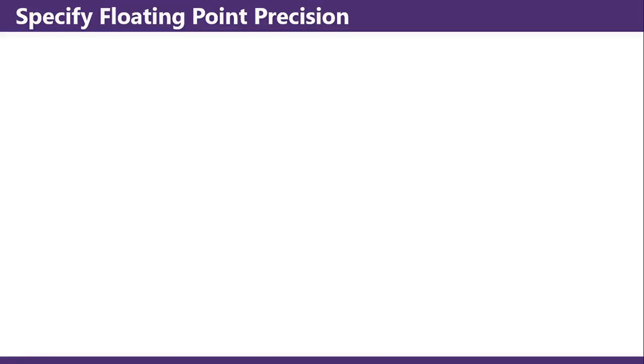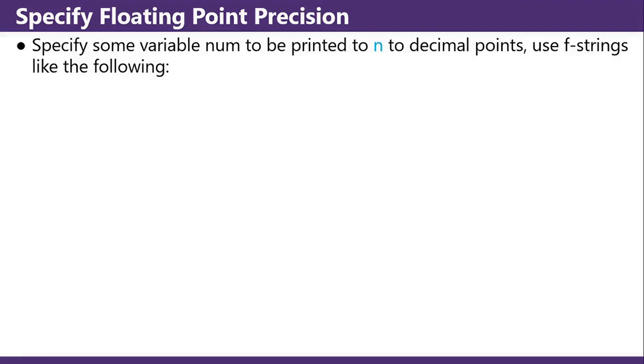Wrap-up. Specifying floating point precision. To print some variable num to n decimal points, use f-strings like the following: print(f"{num:.nf}"). So if you wanted 3 decimal points, you do .3f.